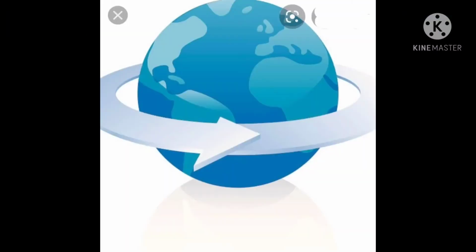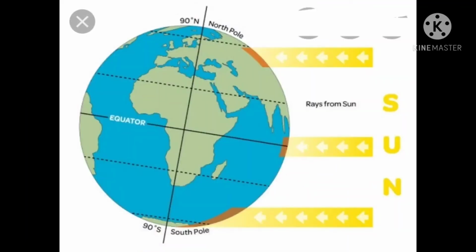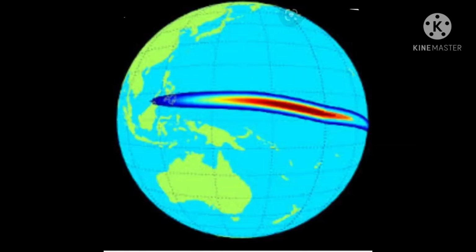A spinning planet. Earth's gravity would pull it into the shape of a sphere, but its rotation makes it bulge slightly. This means its diameter at the equator is 41 km more than the distance between its poles. Not quite known. At the moment, scientists think the Earth's equatorial bulge is growing at a rate of 0.3 inch, that is 7 mm every 10 years.